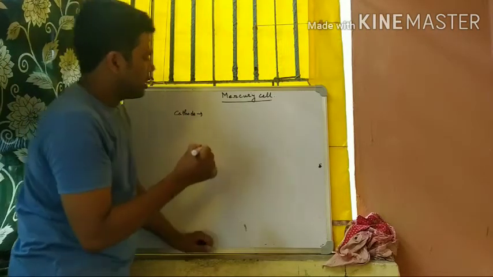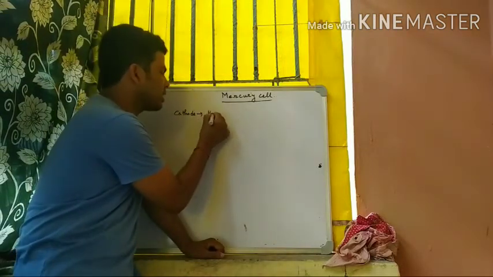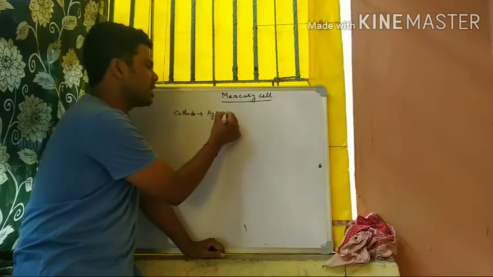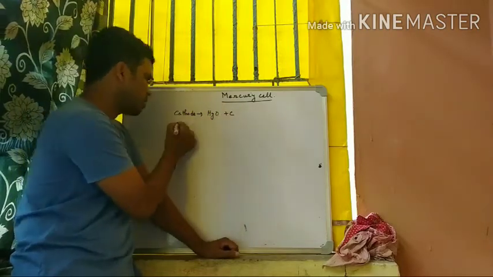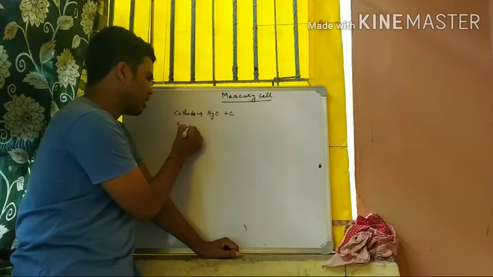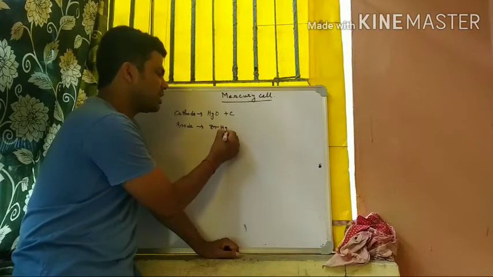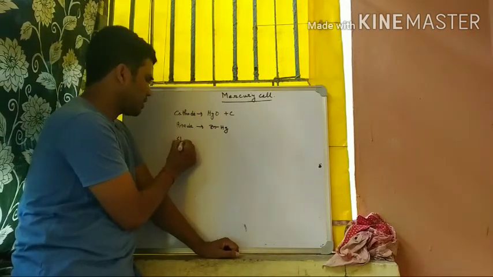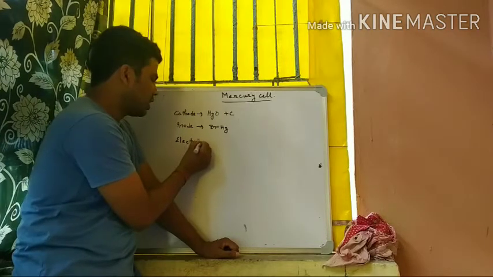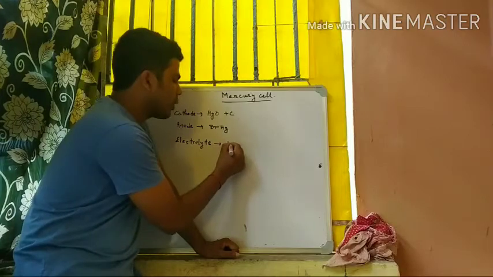In the mercury cell, mercuric oxide and carbon act as the cathode, and zinc amalgam acts as the anode, and the electrolyte is solid KOH paste.